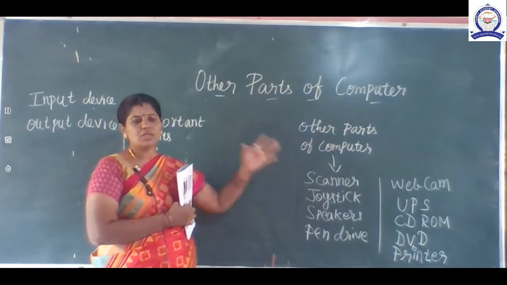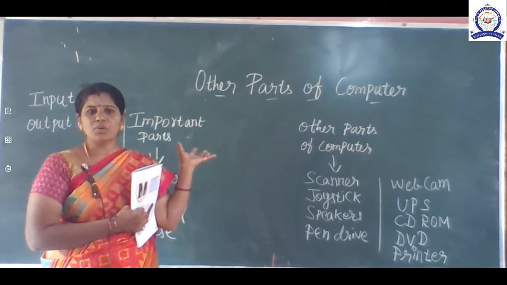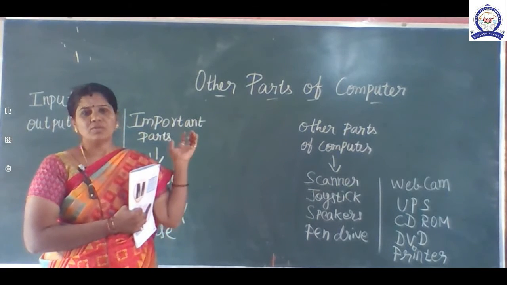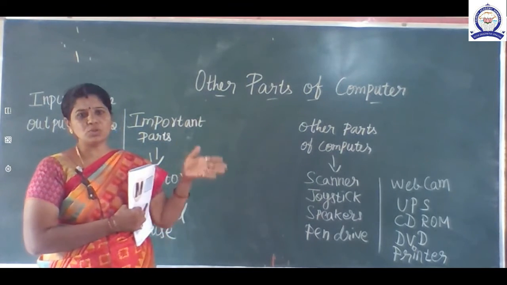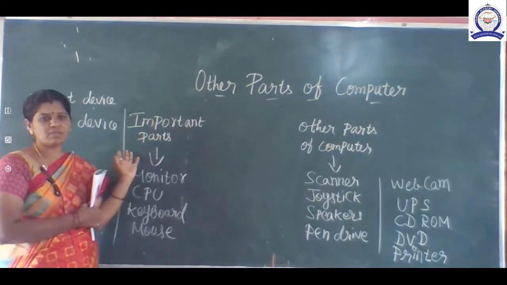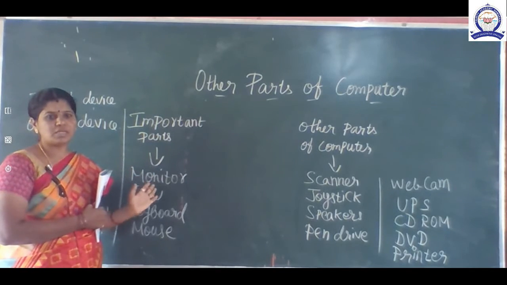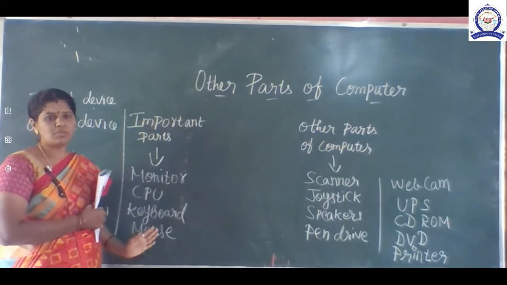Okay children, here what we have to learn is that a computer has so many parts. These parts are divided into 2: important parts and other parts. Important parts are very essential to operate the computer; they are monitor, CPU, keyboard, mouse.